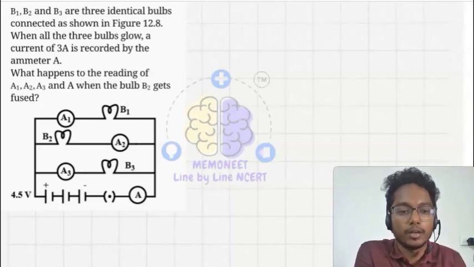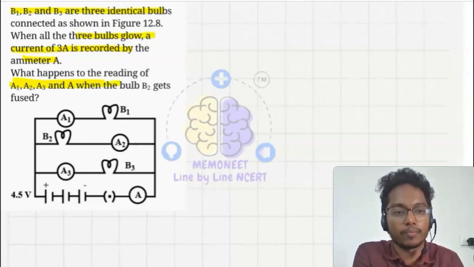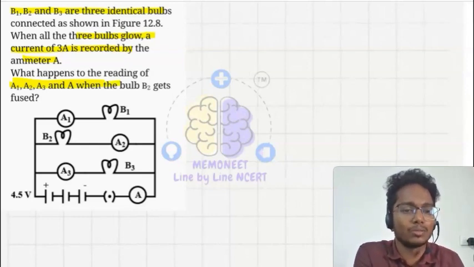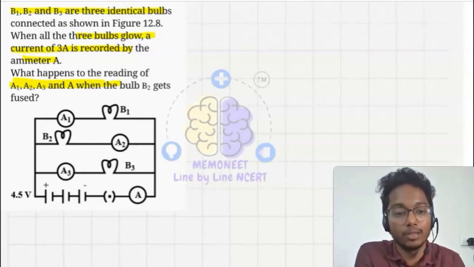Let's see this question here. We have B1, B2, B3, three identical bulbs connected as shown in the figure. When all the three bulbs glow, the current is 3 ampere recorded by the ammeter. What happens to the reading of ammeter A1, A2, A3 and A when the bulb B2 gets fused? Okay, so let's ignore the value of current. I will tell what will happen to the reading of the ammeter.